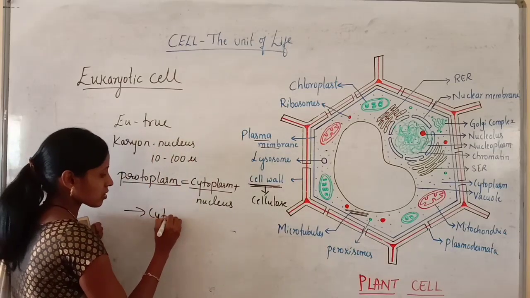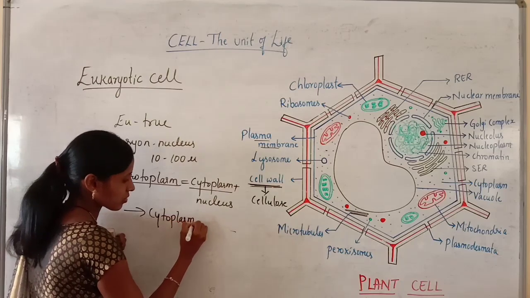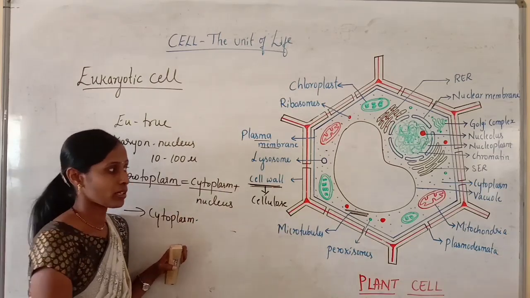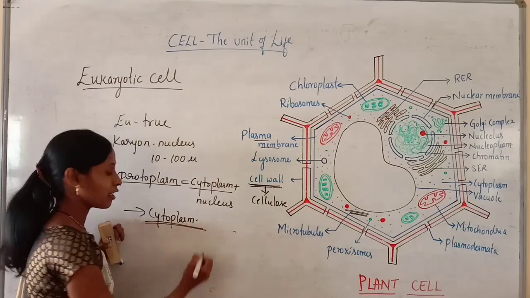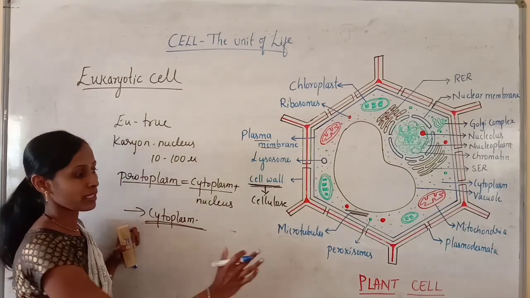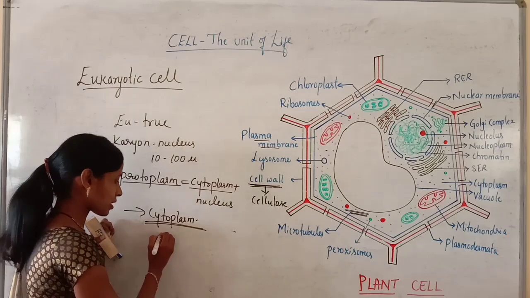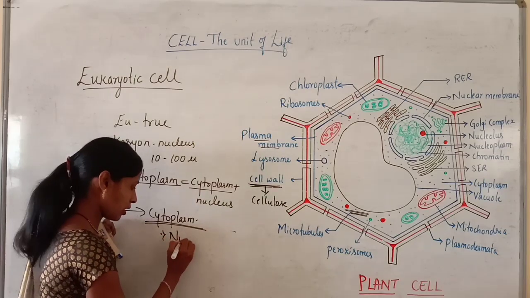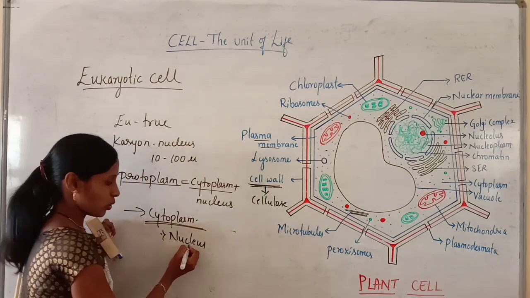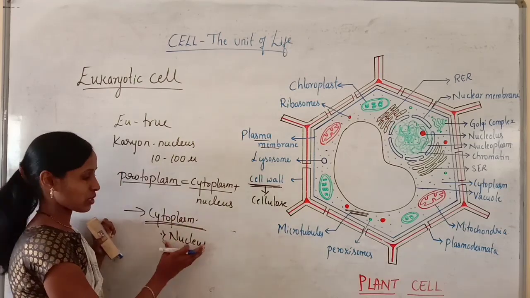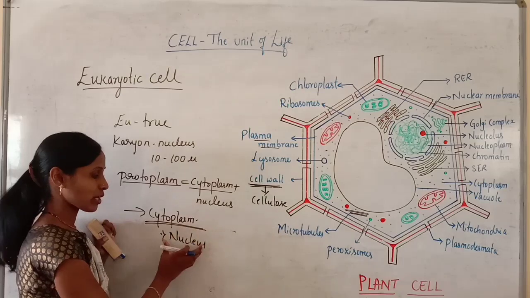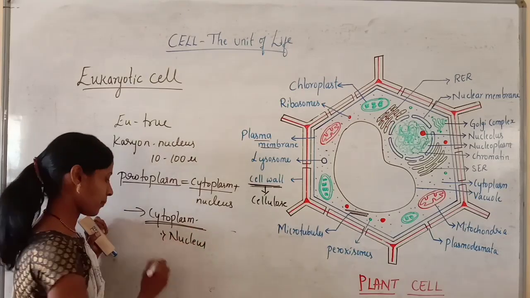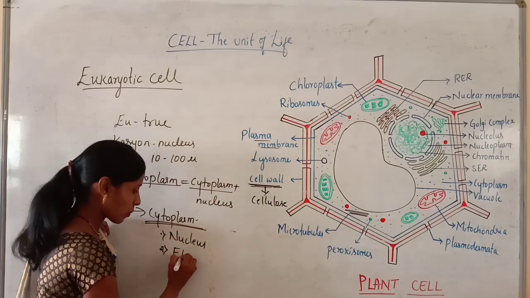So what are all the structures which are present in the cytoplasm in a plant cell? Here the cytoplasm encloses various cell organelles. We will list out the different types of cell organelles which are present in a plant cell. Firstly, it contains the nucleus, you know that. The nucleus is also present within the cytoplasm, that's why I have listed it, and this is enclosed by a membrane, that's why it is also a membrane-bound cell organelle. And secondly, endoplasmic reticulum.